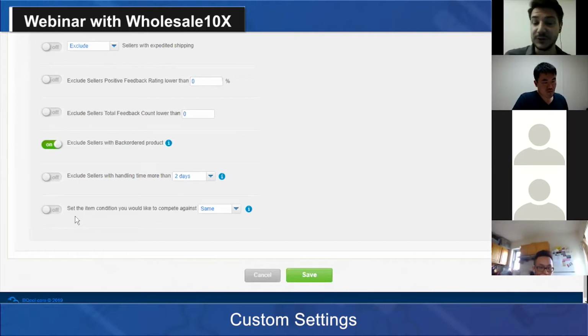If you're selling a used item, you can also set this setting to only compete against, for example, the same condition. So if you have like new items, you're only going to compete against other like new items, and it's going to exclude everything below that, such as good condition or poor condition. You can also decide same or better and so on. A used item can only compete against other used items. You cannot make your used item compete against a new item. This is mostly an Amazon limitation, because Amazon is using two completely different systems to decide who's the buy box. There are actually two buy boxes, a used one and a new one, so a new item cannot compete with a used item and vice versa.